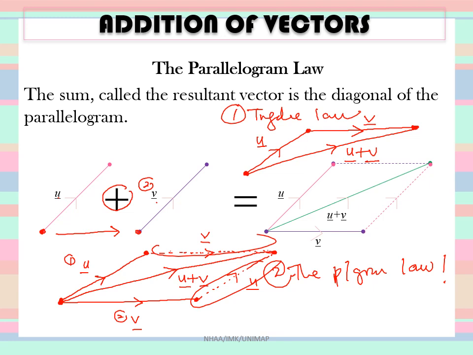And make sure when you put the arrow, you put the correct direction to your vector. If you use the triangle law, make sure it is from the initial to the terminal. Don't change it to become that way.